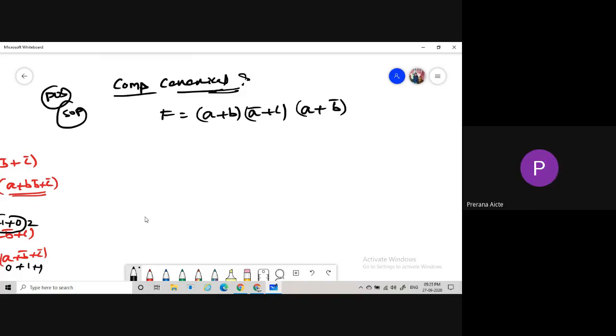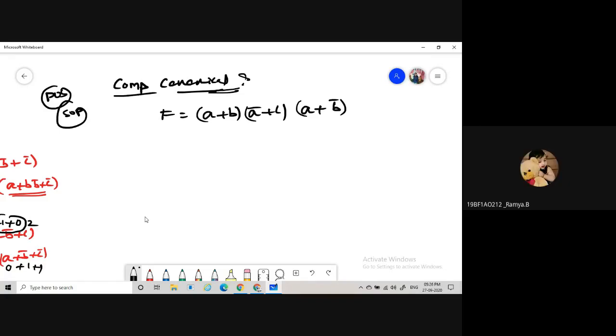The complement of the canonical form, in the sense that we are converting the given expression from one form to another form. For example, if the function is f equal to A plus B into A bar plus C into A plus B bar, the given expression is in the form of POS, right? So what is the complement of this one? It is nothing but SOP.